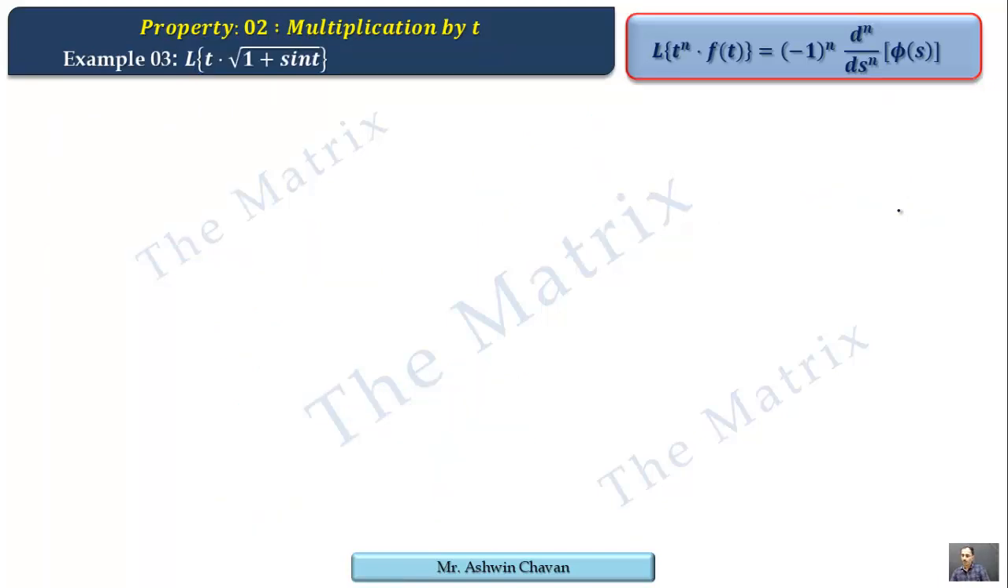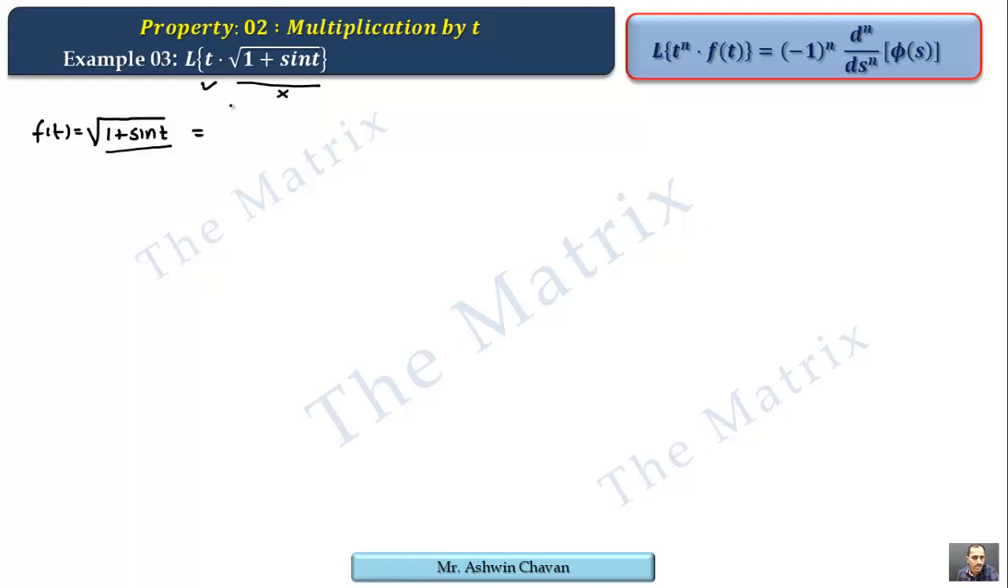Now we have one more example under multiplication by t, that is t into root of 1 plus sine t. So here t is a property, leave it. 1 plus sine t is not a property, so we'll start with it. Therefore f of t is root of 1 plus sine t. Now we can see here 1 and sine t both are in standard form, their Laplaces are known, but they are under root, that's why not in standard form. We cannot take Laplace of this power, right? So to remove this root sign, we need to express 1 plus sine t as a square of something.